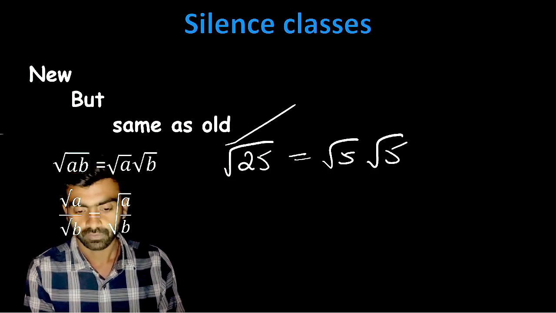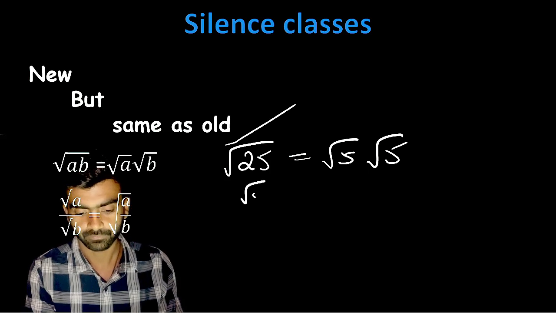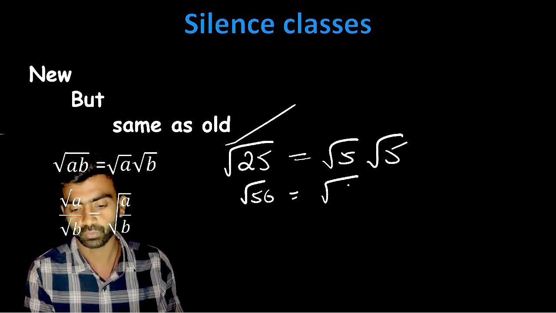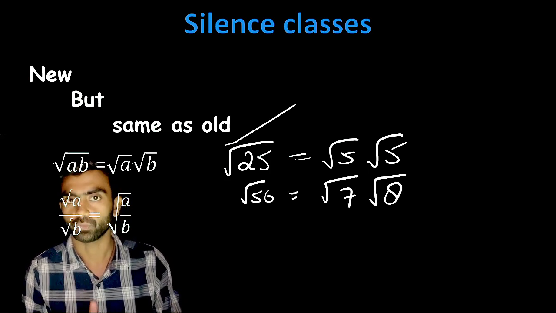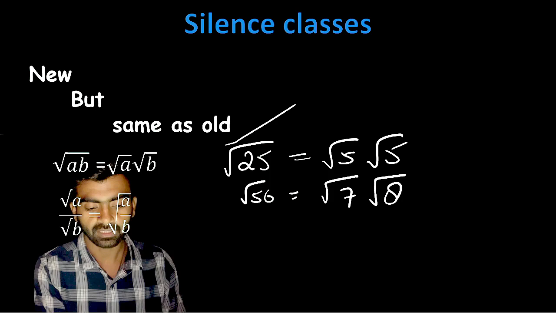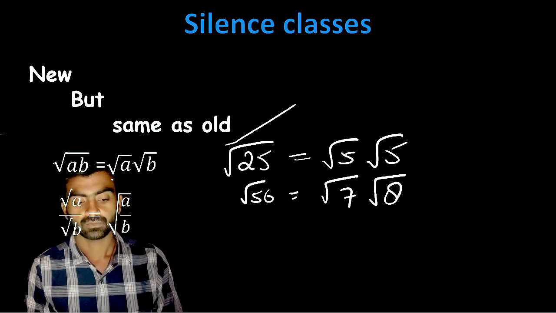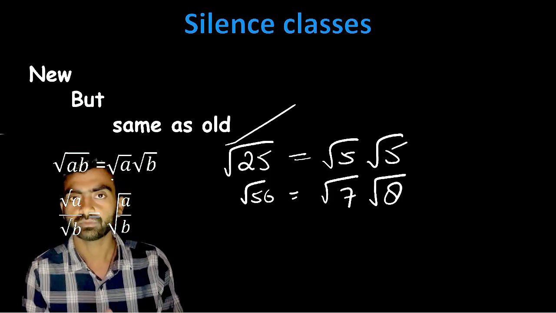Okay, so if root 56 is there, it can be written as root 7 times root 8, since 7 times 8 is 56, and we can put the root. Like this, we can write any number in this form.